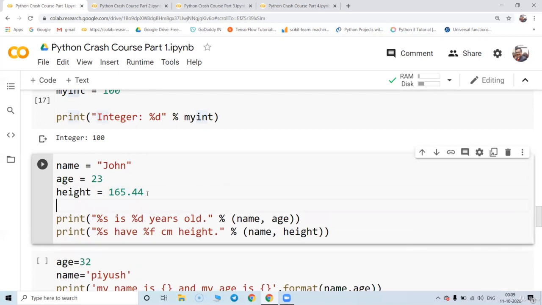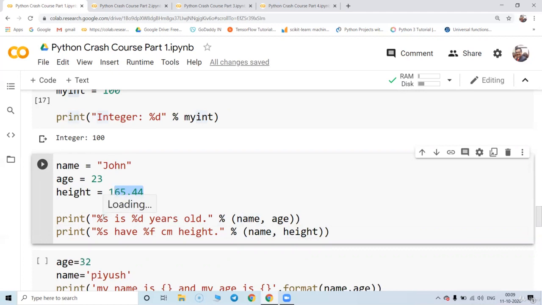So when you write a statement like this, %s is a %d year old. So %s will relate to name, and name here is John. %d will relate to the age, and age here is 23. %s over here will relate again to the name, that is John, and %f is related to the height of John, that is 165.44.